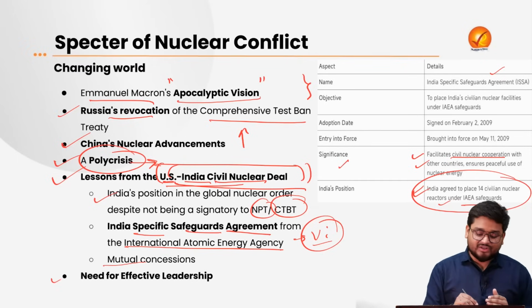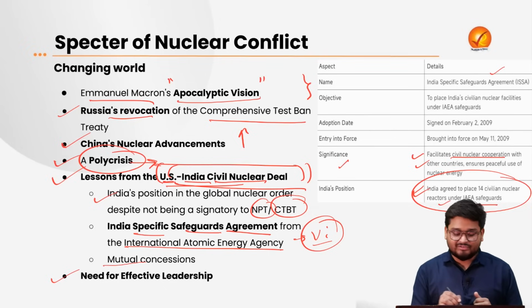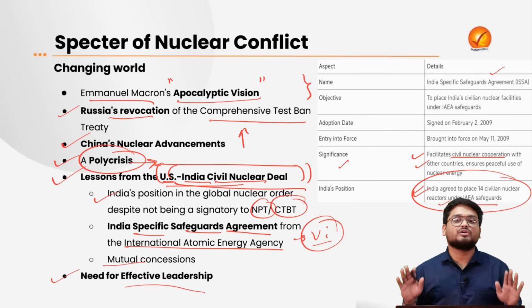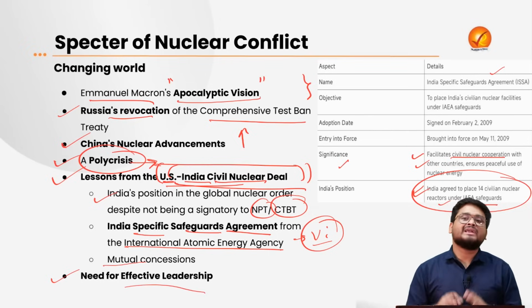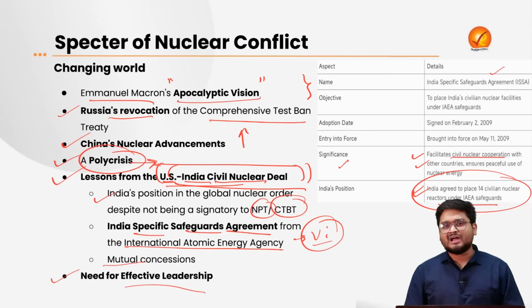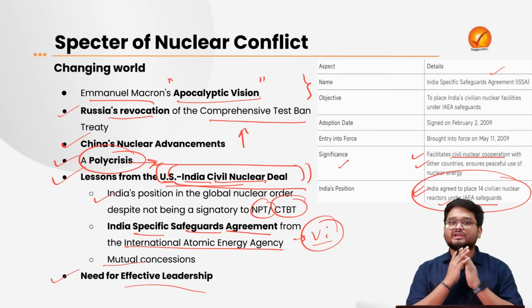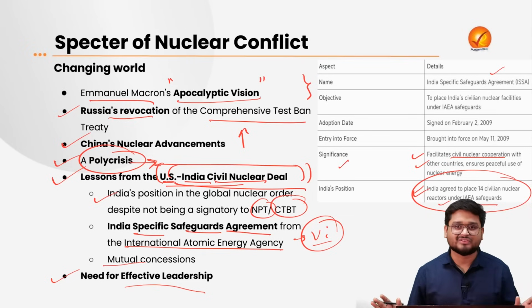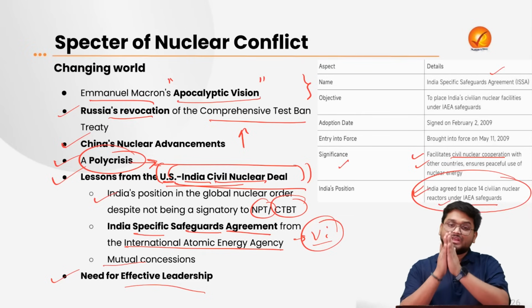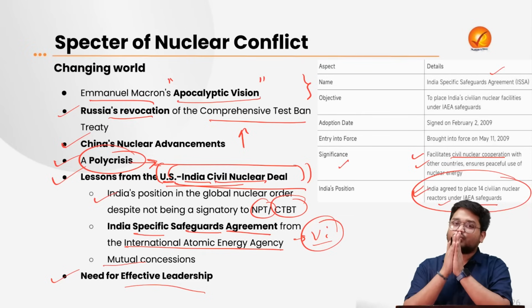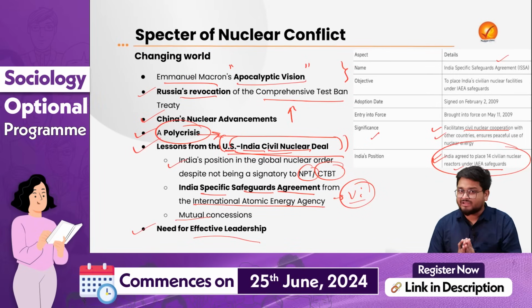And finally, we have to understand there is a need as of now to develop effective leadership in the global nuclear discourse, because right now it seems that global leaders are not shying away from using the nuclear word or using nuclear conflict as a context to attack or invade other nations. And also we have to understand we are living in an age of extremes, and that is why the deterrence, the restraint, the patience that we should be having in international discourses in various conflicts